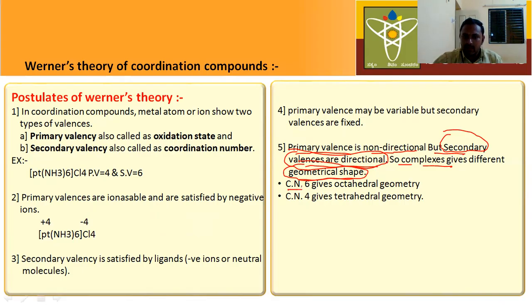Secondary valency is equal to coordination number. If the coordination number is 6, then it indicates the complex has octahedral geometry. If the coordination number is 4, then it gives tetrahedral geometry. So secondary valencies predict the geometrical shape of the complexes. These are the postulates of Werner's theory. These postulates are very important for 3 marks.